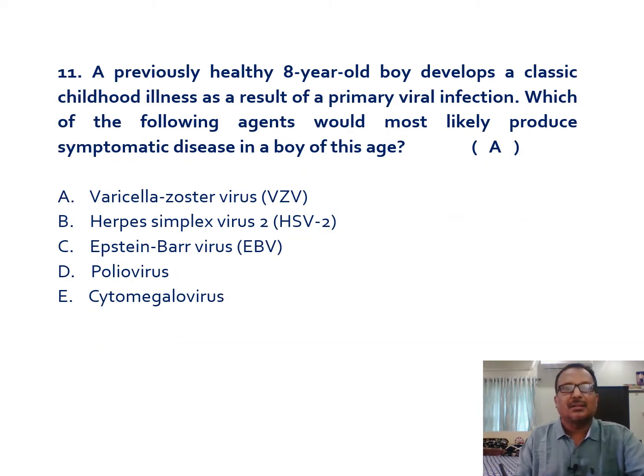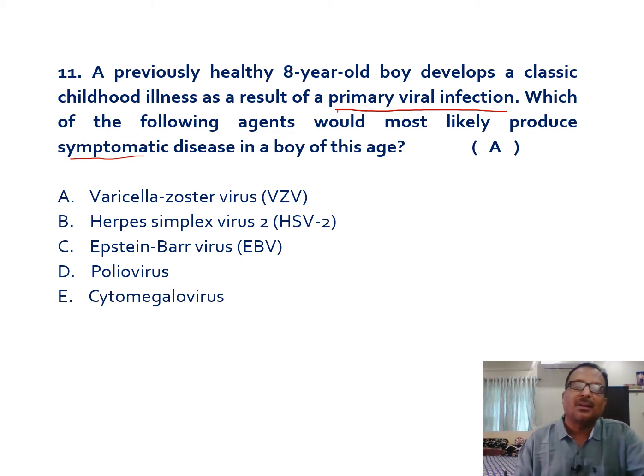The next one is a previously healthy 8-year-old, that means otherwise normal boy, who develops a classic childhood illness as a result of primary viral infection. Which of the following agents would most likely produce symptomatic disease in a boy of this age? So in a boy, which primary infection will result in symptomatology?